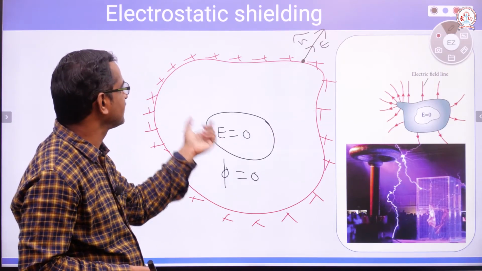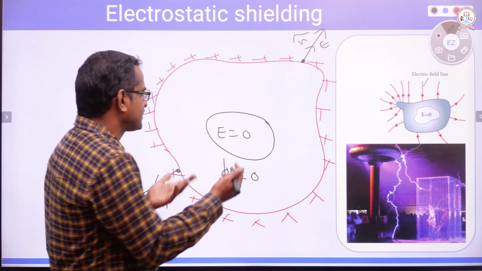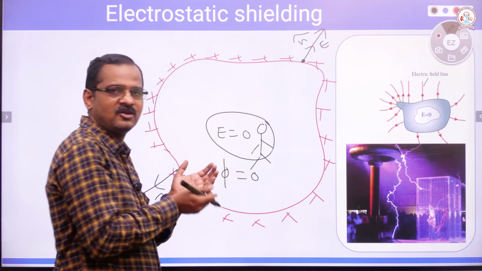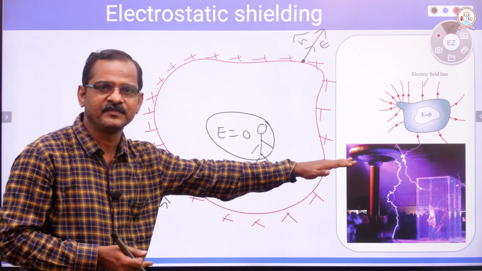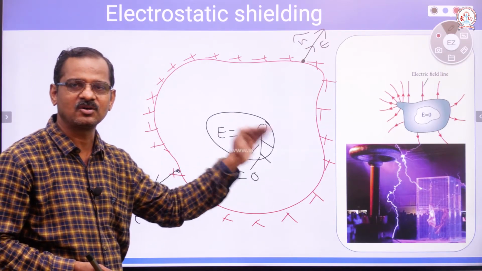So we say that even if I am standing inside, I am not going to be influenced by the external electric field. This process is electrostatic shielding.